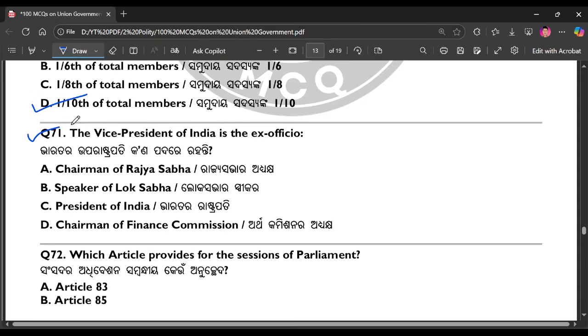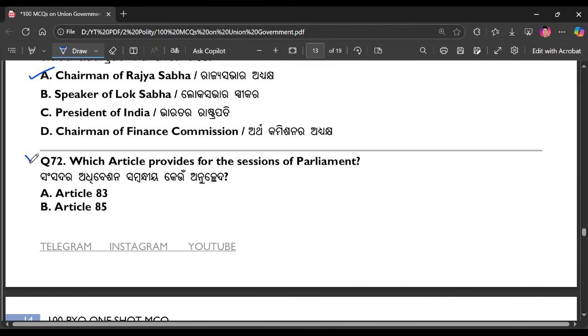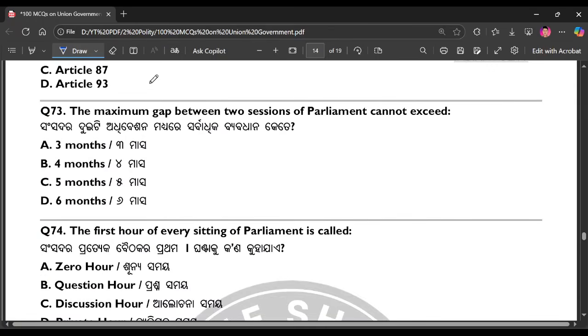Question number 71. The Vice President of India is the ex officio. The right answer is option number A. Question number 72. Which article provides for the session of Parliament? The right answer is option number B. Question number 73. The maximum gap between two sessions of Parliament cannot exceed.